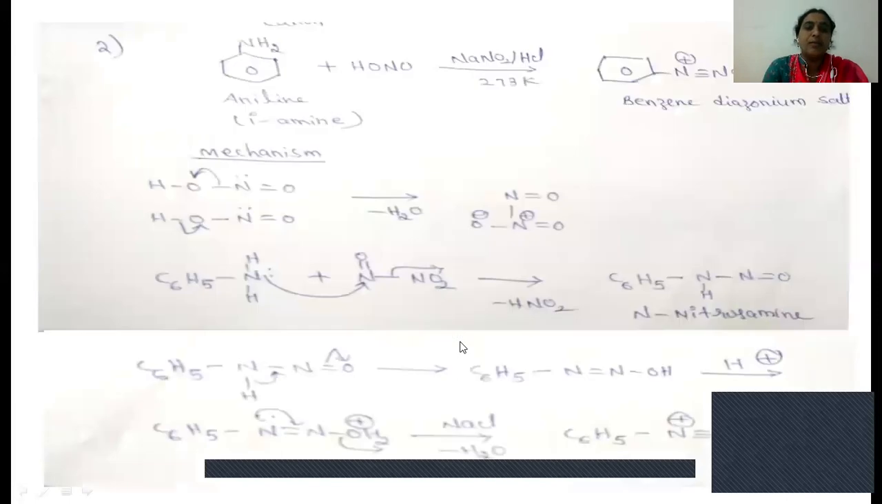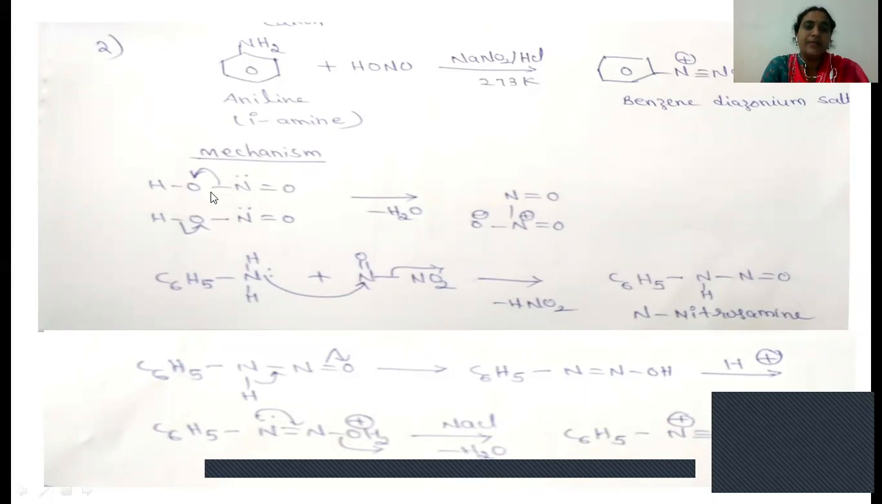Coming to the mechanism of this reaction, as we already discussed in the last class, here aniline, which is a primary amine, reacts with HNO2, that is nitrous acid, formed from sodium nitrite and HCl, at 0 to 5 degrees temperature, which produces benzene diazonium chloride. If you see the mechanism here, 2 moles of nitrous acid are involved.